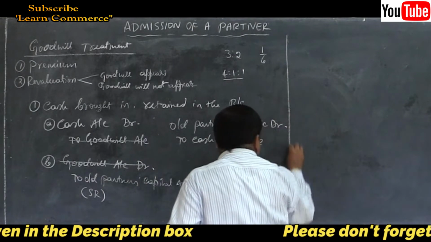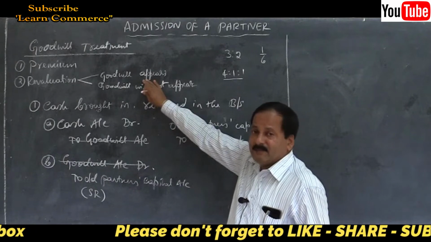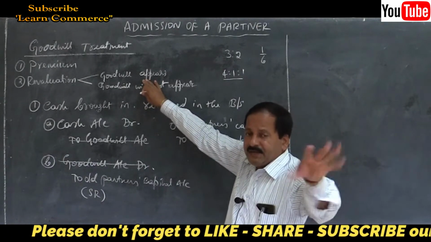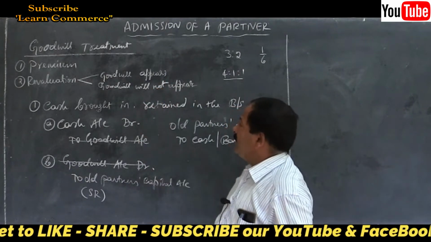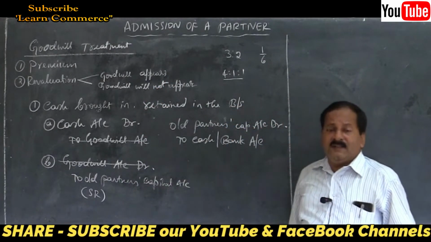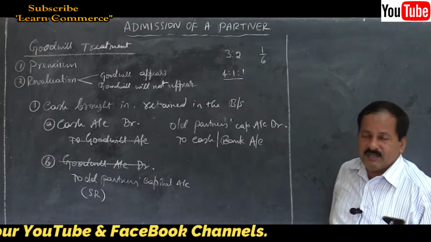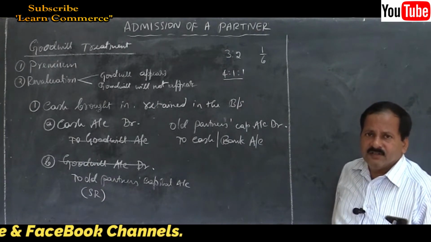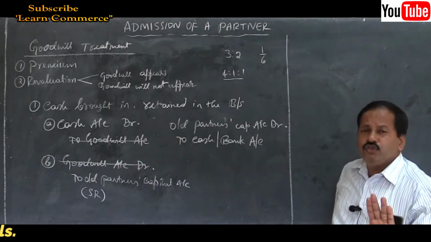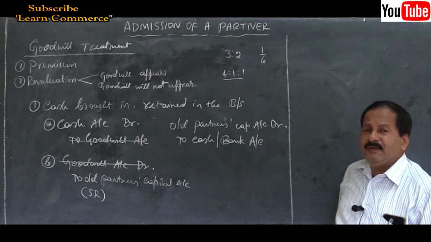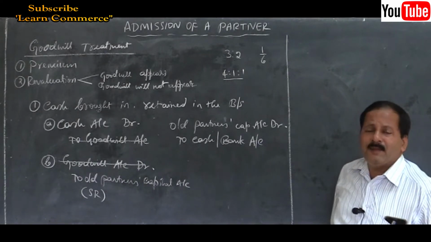Now moving on to the revaluation method, the third method, where goodwill appears in the balance sheet. I already told you, treat it like other assets at par. Goodwill is not there in the balance sheet, but goodwill should be created in the books of the firm. How to create? Creating the goodwill is very, very simple. Remember, you will give debit to goodwill account and you will give credit to the capital accounts of partners.